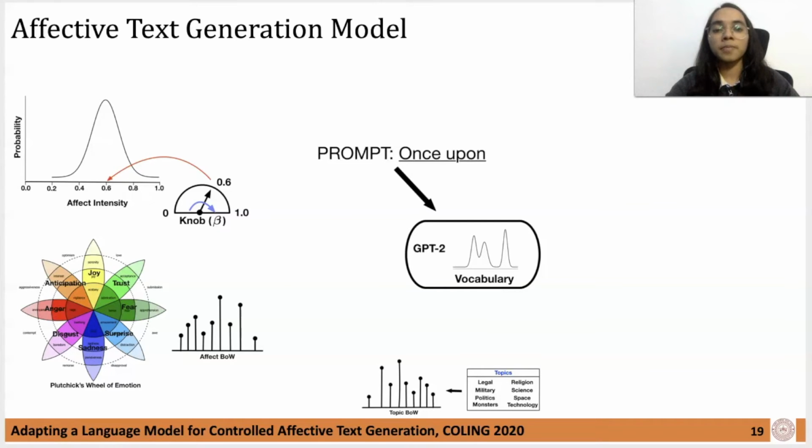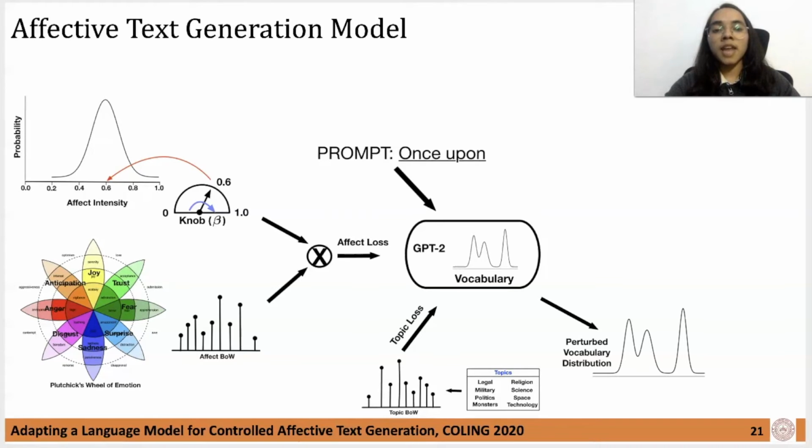defined by the knob. After getting these attribute representations, we form an appropriate loss function to perturb the base generator's history embeddings via a gradient descent. We do it in such a way that we get a sufficiently perturbed distribution. Sampling the next word from this distribution is similar to sampling from P(x|A), which we saw earlier.